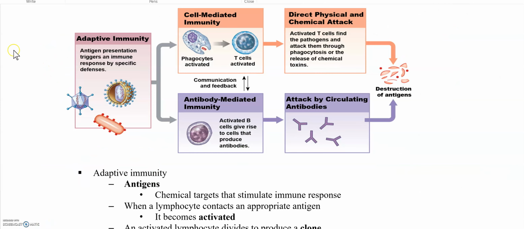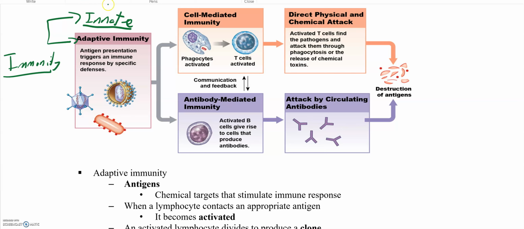So we're going to just start again with this term of immunity. Okay? There are different types of immunity. We have two types. We have innate, which means you're born with it, and we have adaptive, which means you're not born with it. So in other words, innate is what you're born with and protects against everything. Non-discriminatory. That's a term we used in a previous session. Innate immunity is going to be what you're born with.